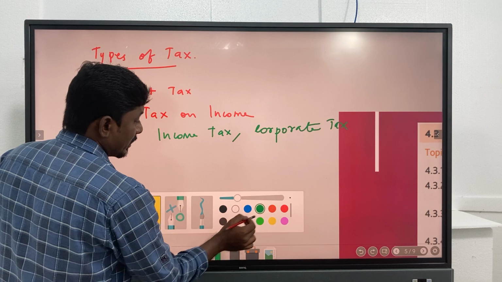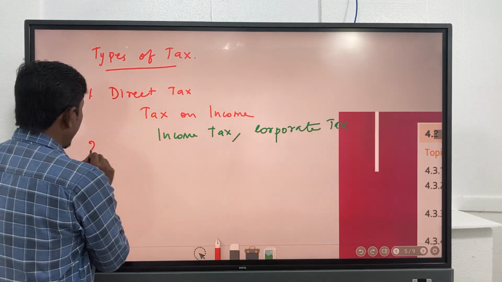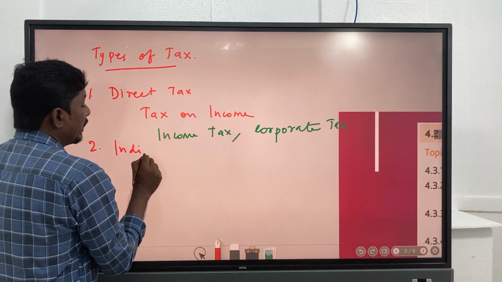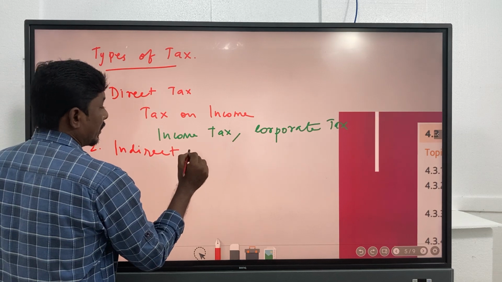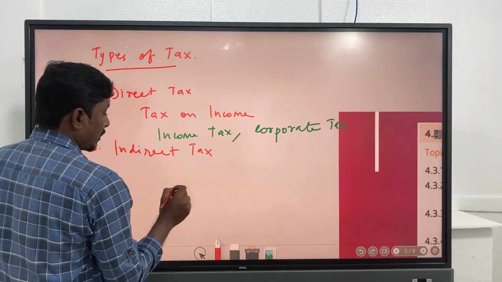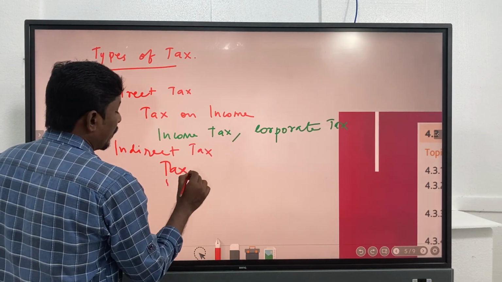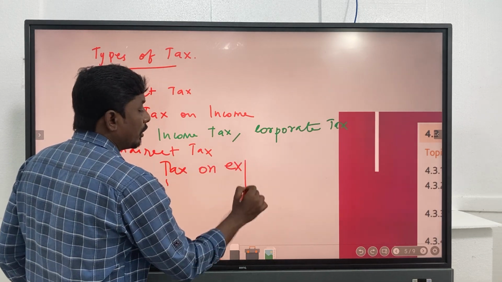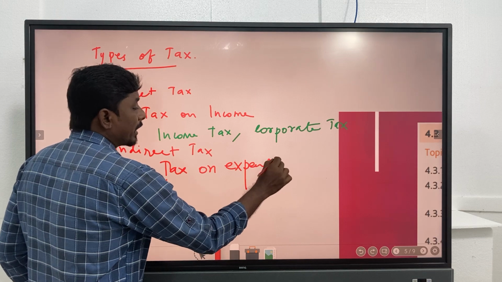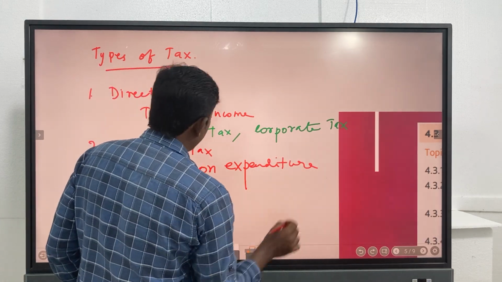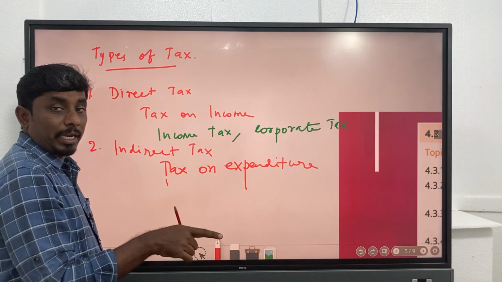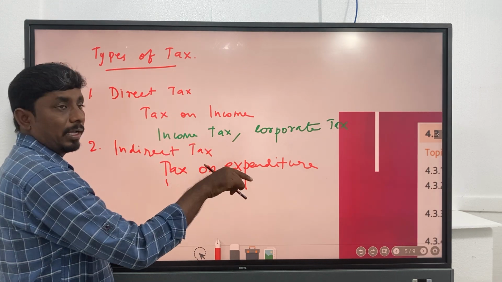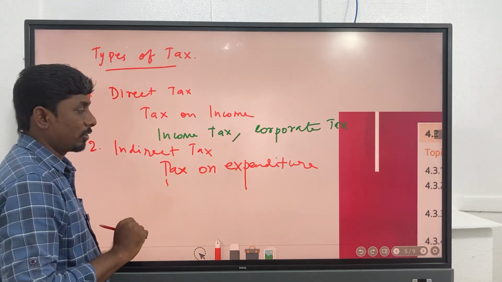And the second thing is indirect tax. Indirect tax means it is a tax on expenditure. So if you are buying, then you need to pay tax to the government. Whenever you are making an expenditure, at that time you need to pay the tax. But the tax money is collected by the seller, and the seller pays the tax to the government.